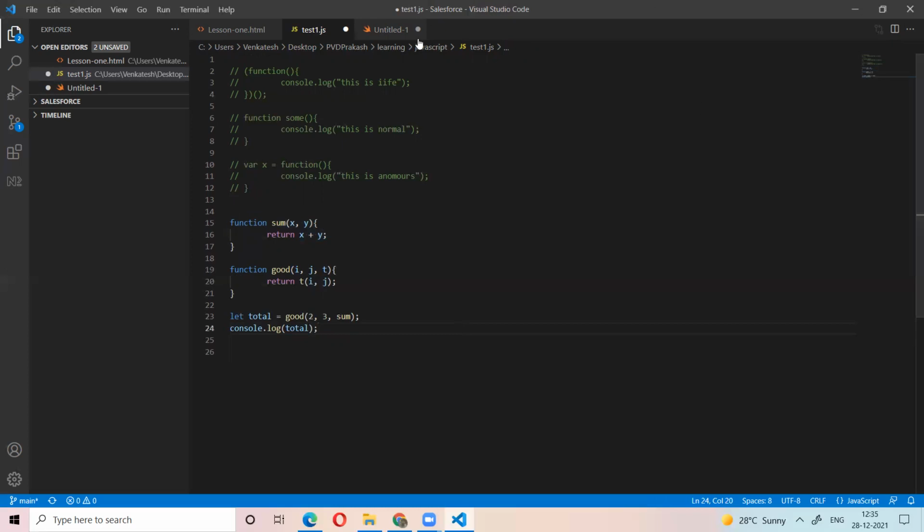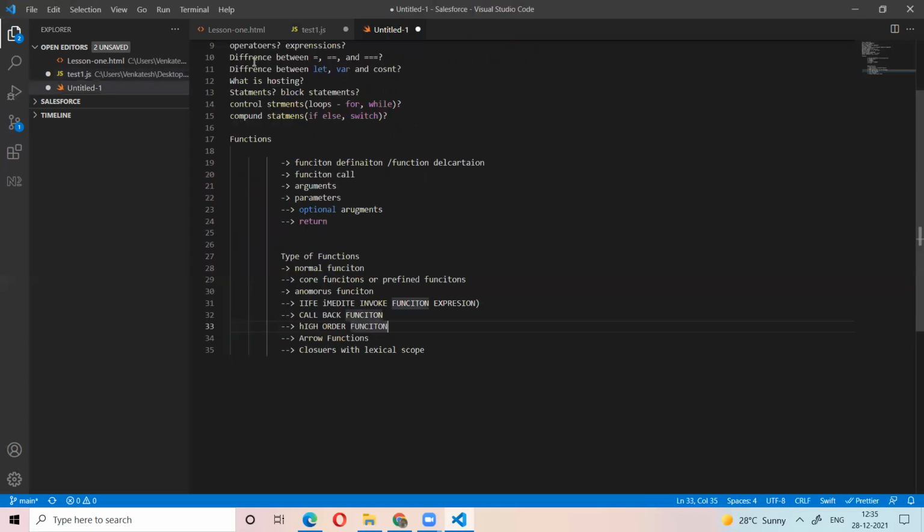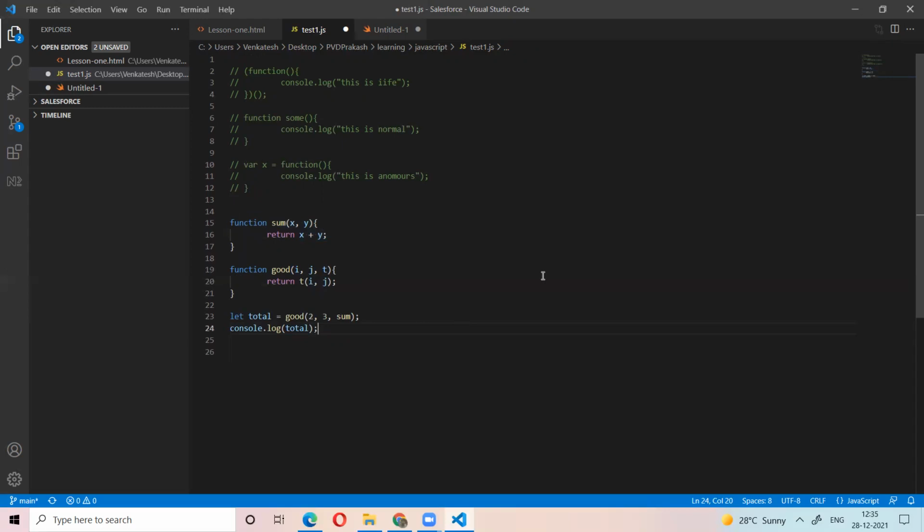Now there is another function called higher order function. Higher order function means a function which takes other function as an argument. A function which takes other function as the argument, that is called higher order function. A function which we can pass as an argument to other function, that is the callback function.